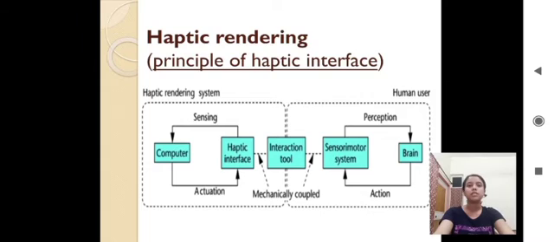The next is the principle of haptic interface. The haptic interaction occurs at an interaction tool of a haptic interface that mechanically couples two dynamical systems, the haptic interface with the computer and the human user with the central nervous system. The two systems are exactly symmetrical in structure and information, and they sense the environments, make decisions about the control actions, and provide mechanical energies to the interaction tool through motions.